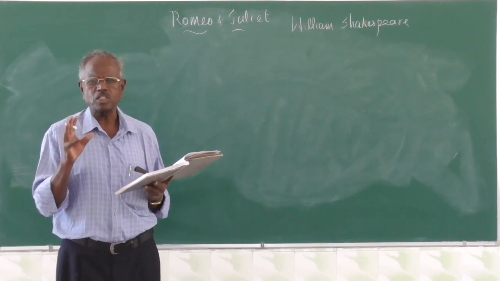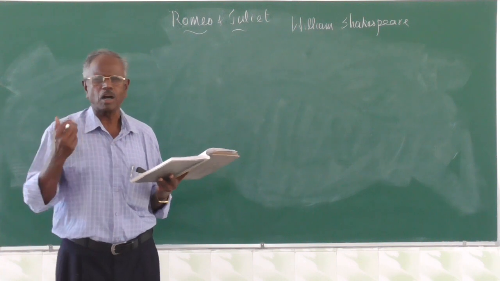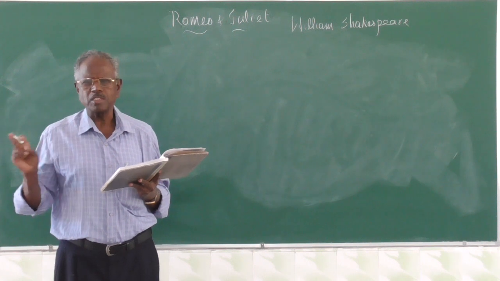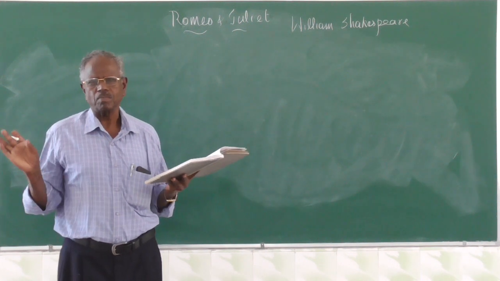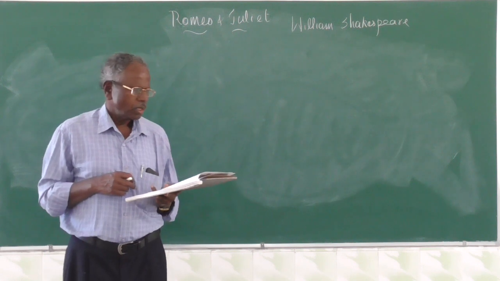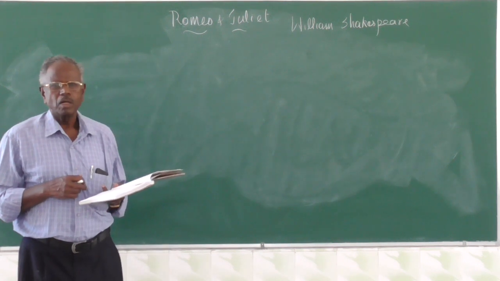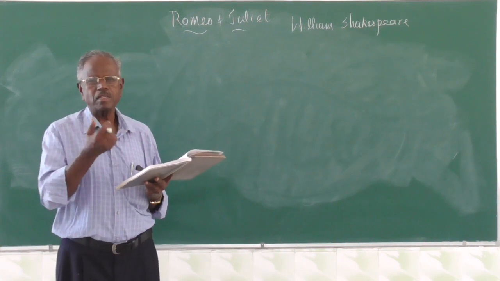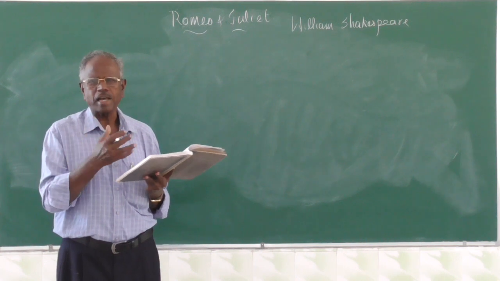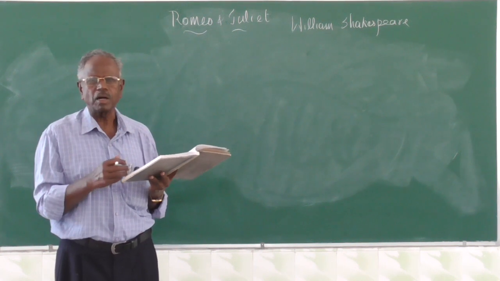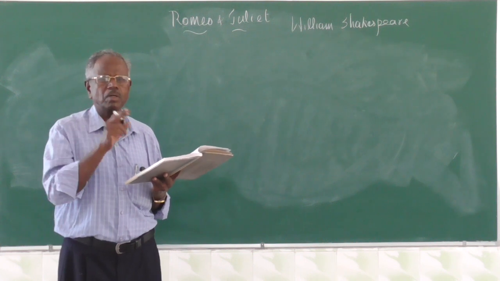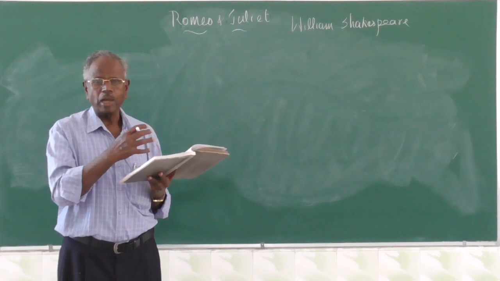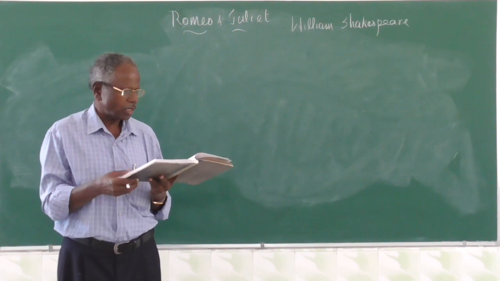The common, important question, which comes every 2-3 years, is: how does Romeo describe Juliet's beauty with the help of similes? Even in your book we have the question there. Now, the second part is Juliet's part. How Juliet appreciates Romeo as a handsome, beautiful, young man. At the same time, she wants him to be immortalized. Even after his death, she wants him to live. That's the meaning of that.